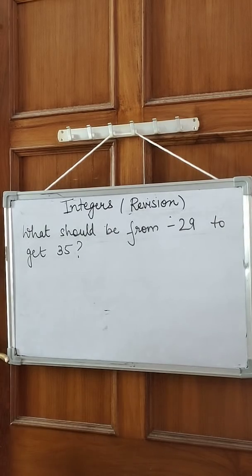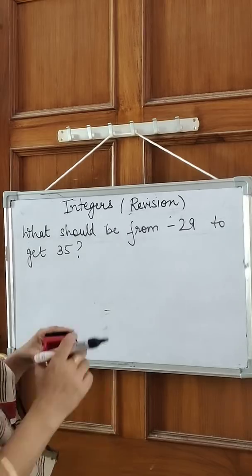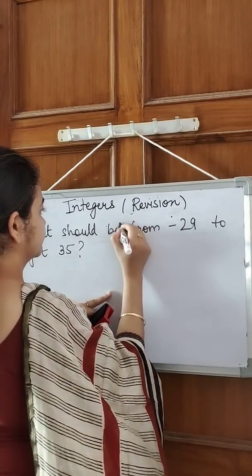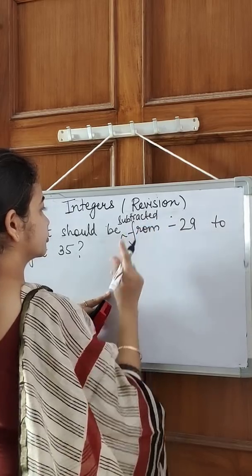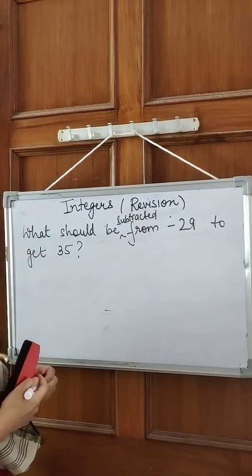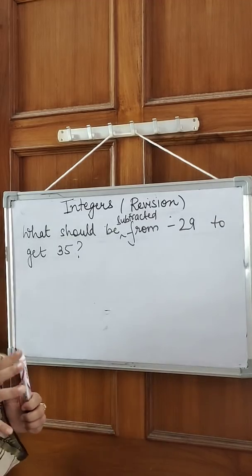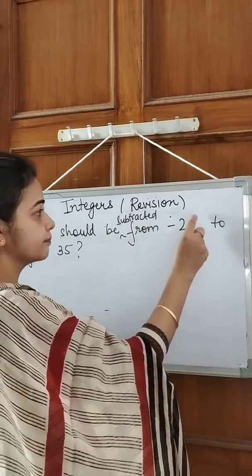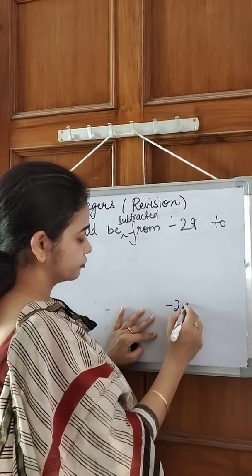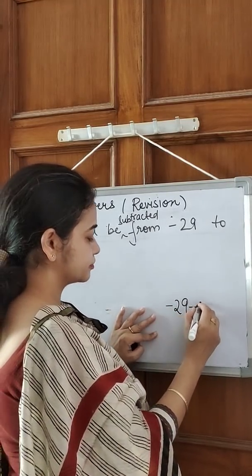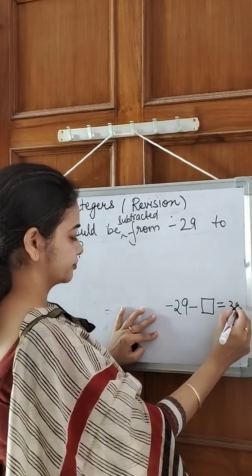Okay, so now what they are saying, what should be subtracted from minus 29 to get 35. Now one thing is different here. From this number I have to subtract. So how will I write? From minus 29, subtract a number, and what I get? To get this.